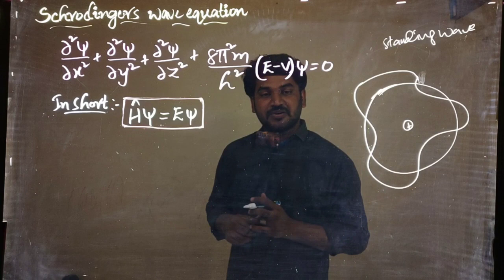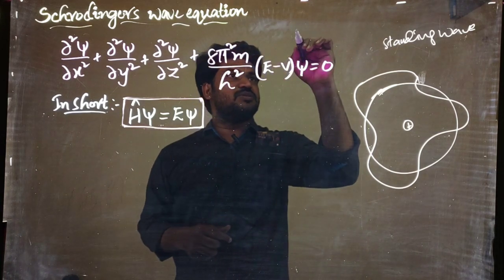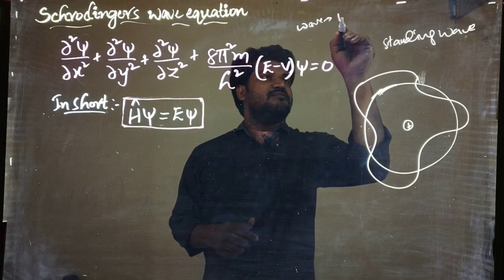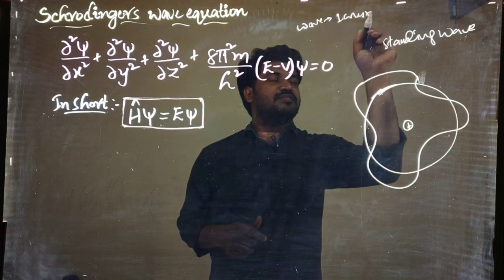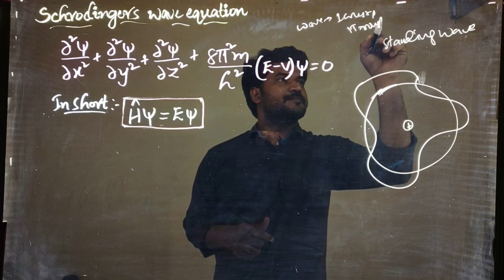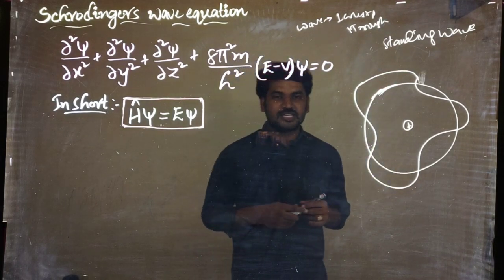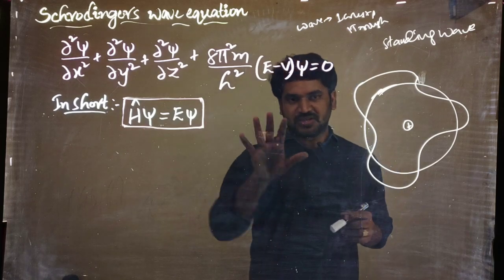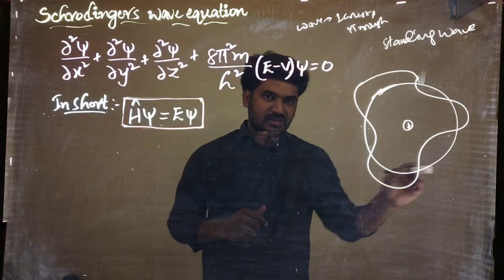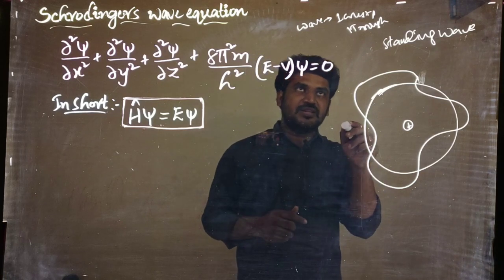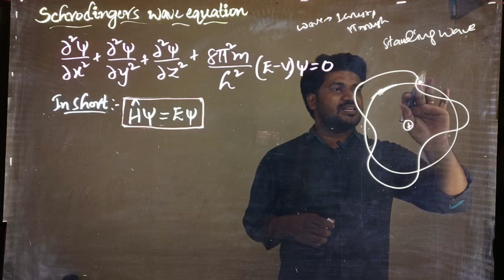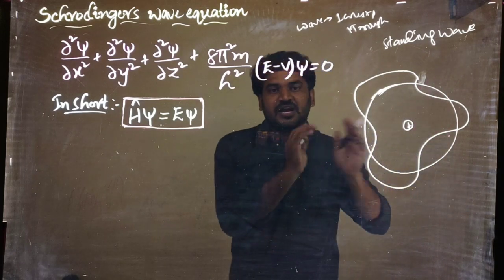Generally, what is meant by a wave? A wave is something having at least one crest and one trough. If those two things are there, we call it one wave. So if any wave is there, one trough and one crest will be there. Now here, he considered the electron as a standing wave.